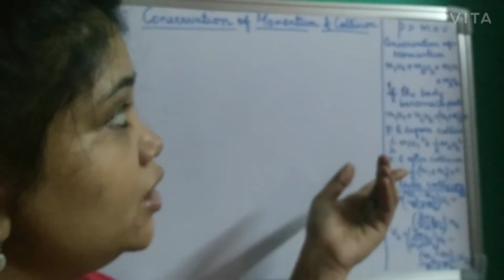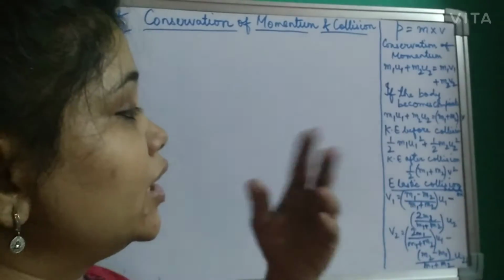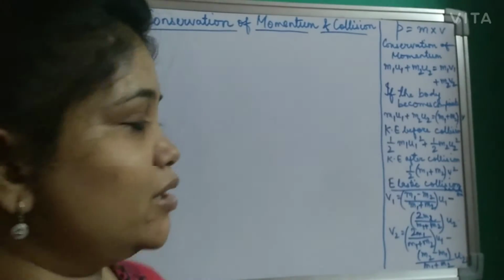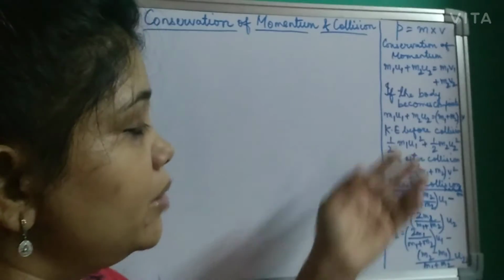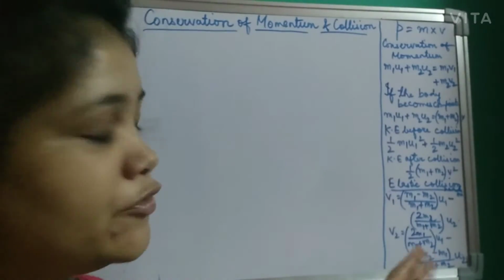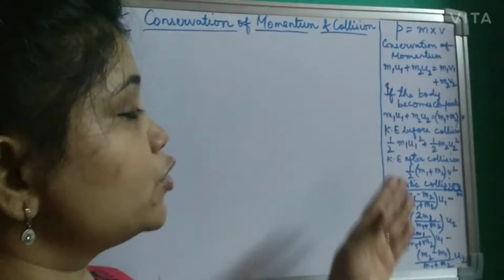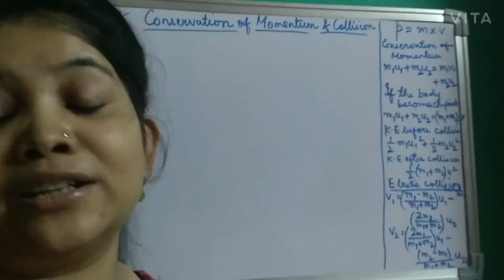So let's start. As you can see, I've written the formulas over here, all the momentum conservation formulas and the collisions. There are no sums of inelastic collision, so basically elastic collision is there, and whatever formula is required, I've written over here. It will be easy for you to see this formula and do your sums. So let's start with the first sum, sum number 29. What is sum number 29?